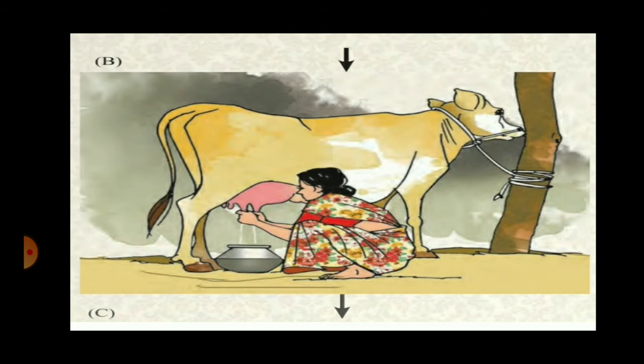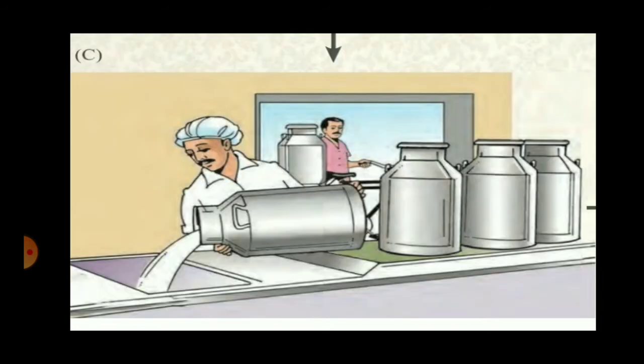How long does this product last? If you have boiled the milk once, the product will last for a few hours. Let us say 4 to 5 hours, the milk will be in a good condition. Next question, in which picture is the product obtained from nature being collected? So the product obtained from the nature is collected in figure A and B. And finally it is taken to the collection center.